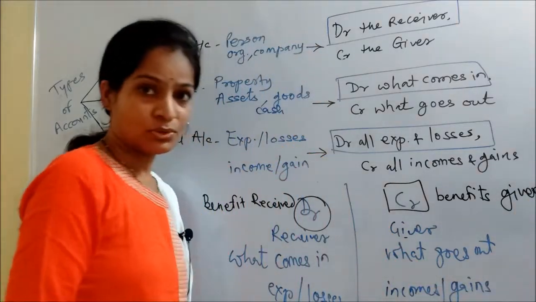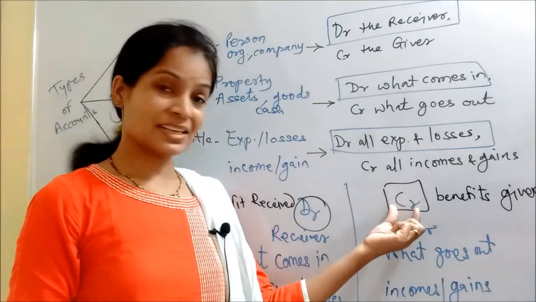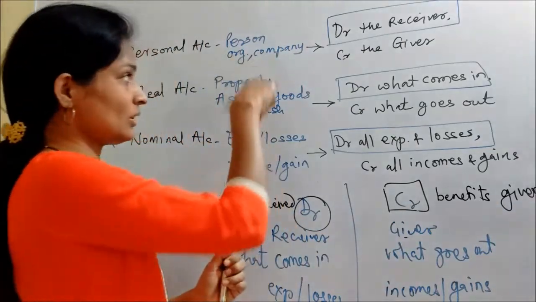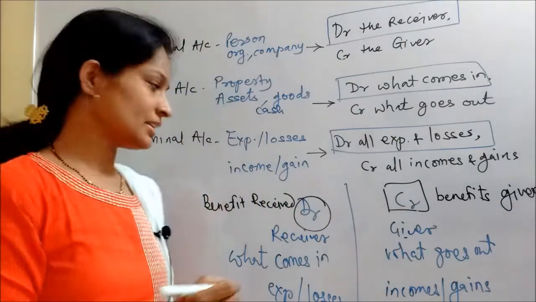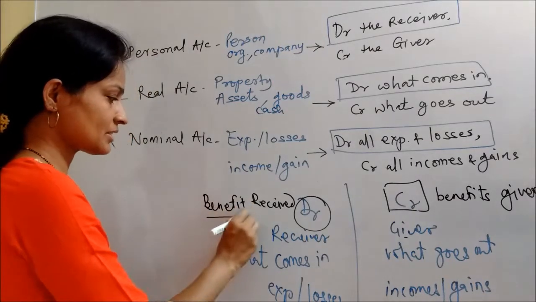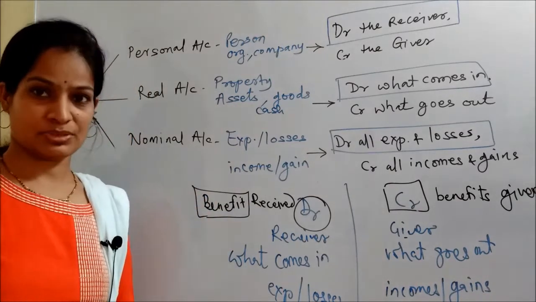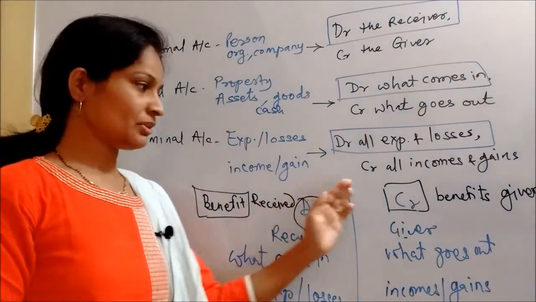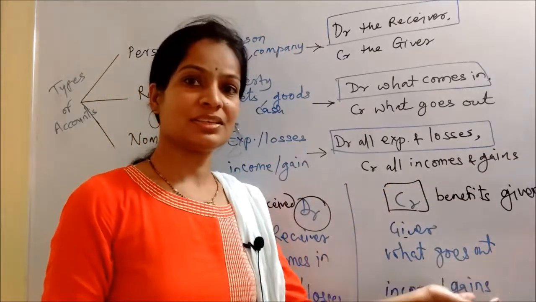So you can find there is a credit effect whenever the benefit is given. All these three rules you can even understand just by understanding benefit. So when you are receiving the benefit, debit effect. When you are giving benefit to others, then credit effect.